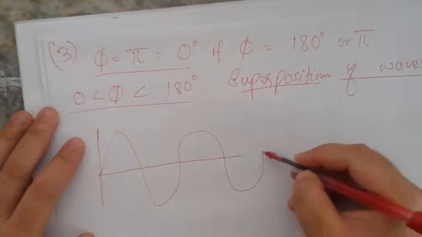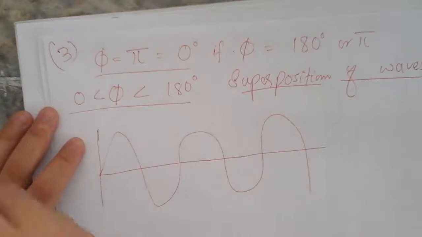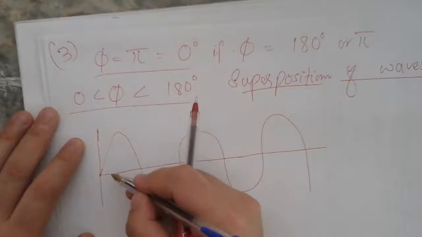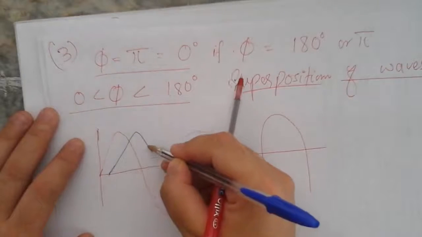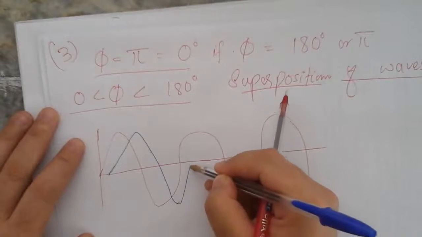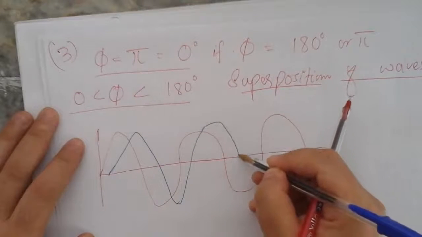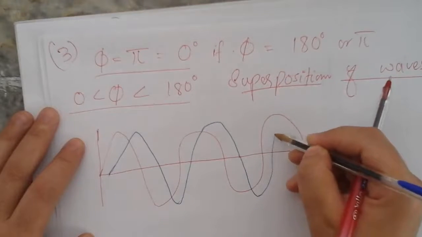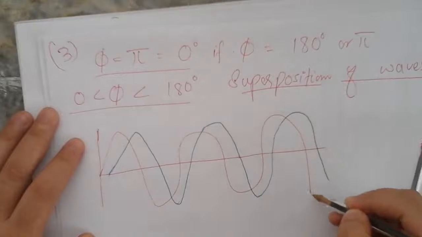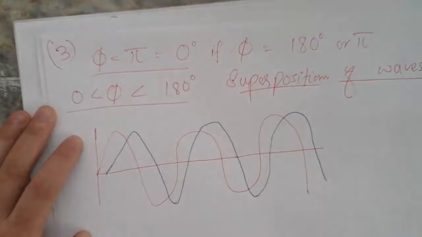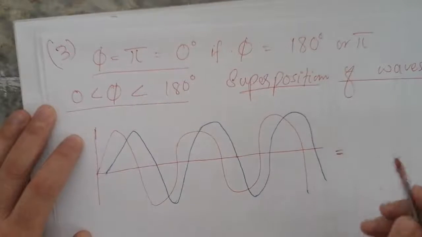For example, this is one wave, and at the same time another wave is getting ahead of it. So what will happen to the resultant wave?